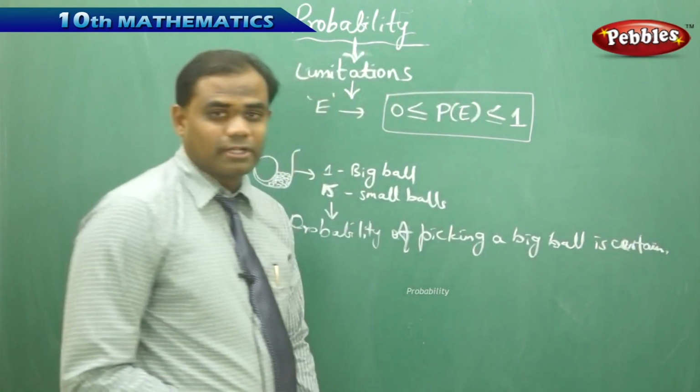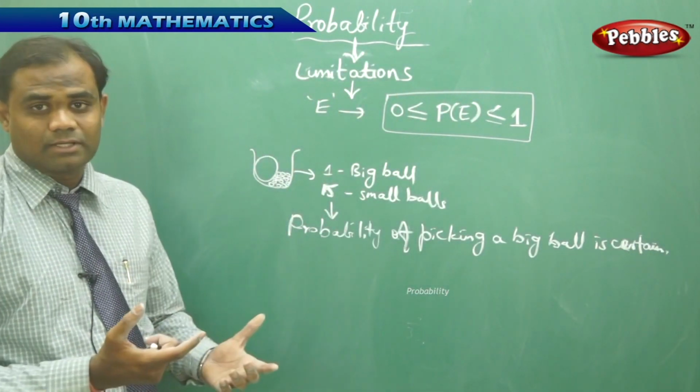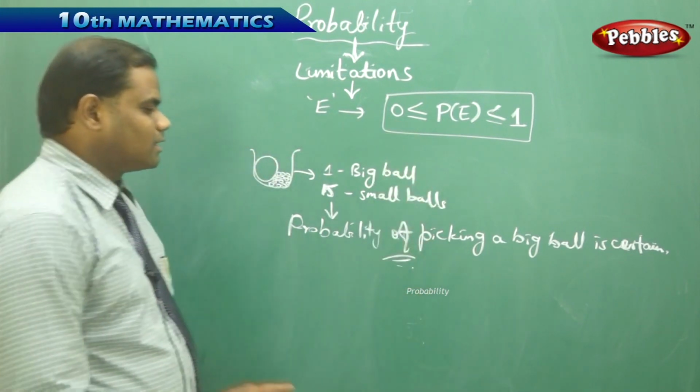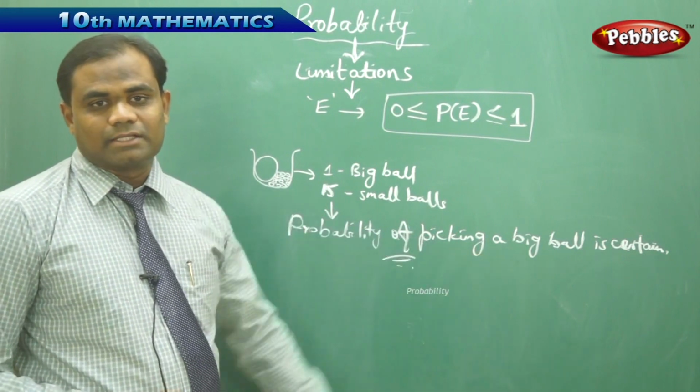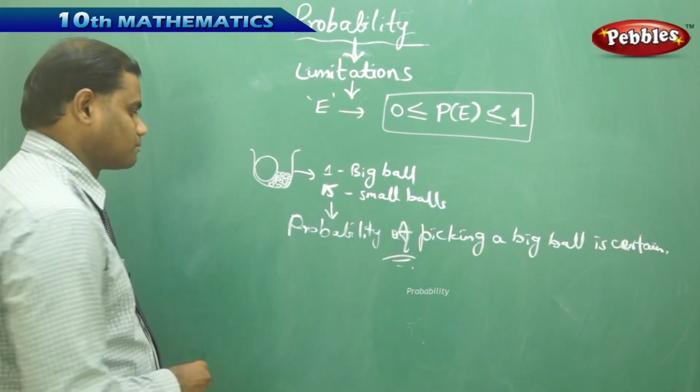But this is absurd to the definition of probability, because any by ns doesn't give this to be the correct answer. So in general, if I take picking up a big ball is certain, but this has its own limitation. So let's see what is the limitation.